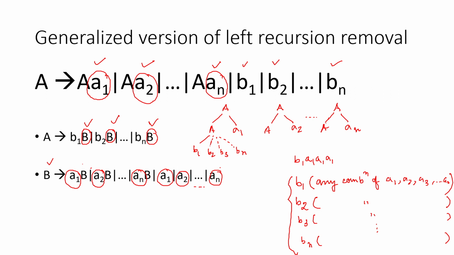As a whole, let's erase this part. So I hope now you will understand that if in a generalized version we have various possibilities for this left recursion in this form, then the newly created grammar production rule will be something like this.